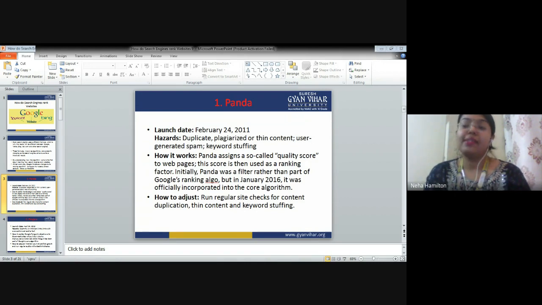It is not necessary that you rank on the first or second page. Even if you are coming on the third page, and whatever content you have written, you know that it is original, you have done it, it's completely all right. After 2 or 3 months of time, you are definitely going to come up. So this is the meaning of plagiarized or thin content, right?